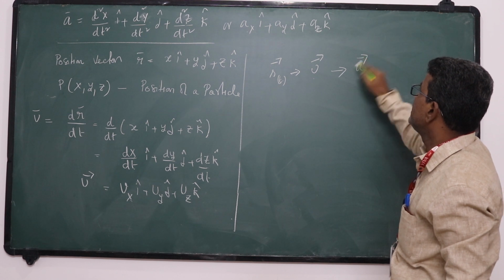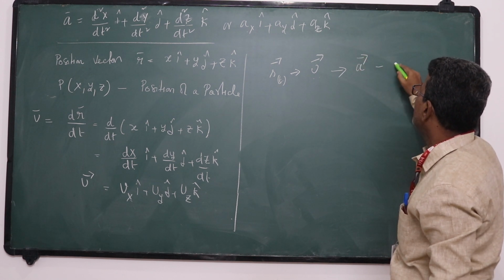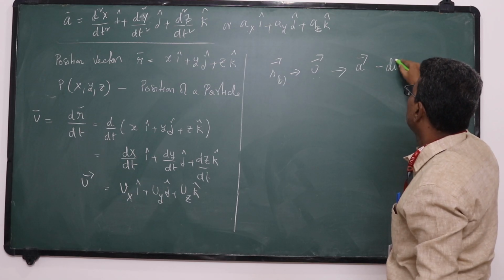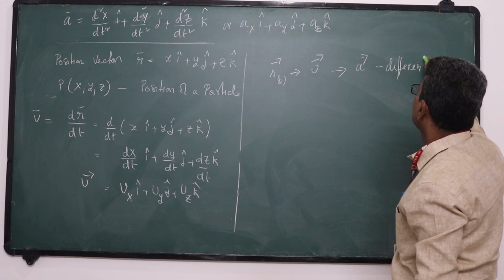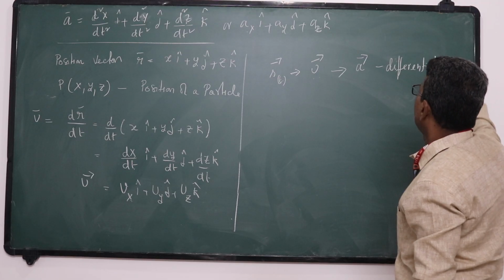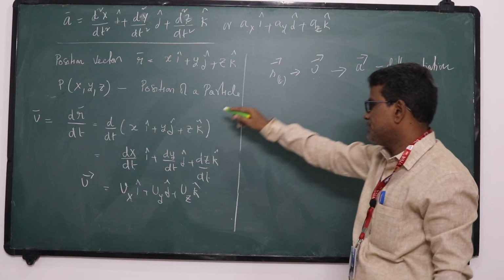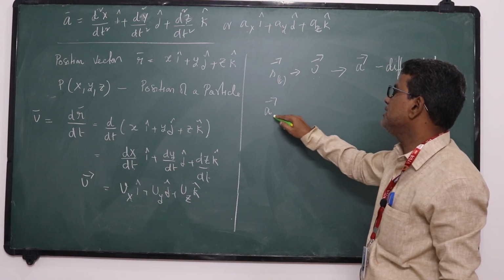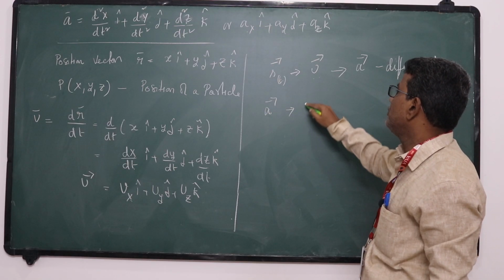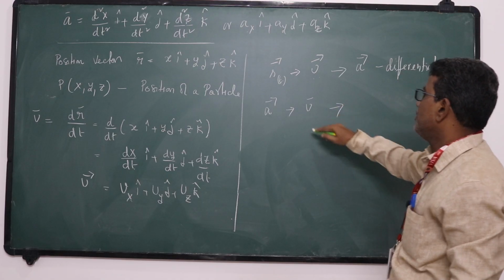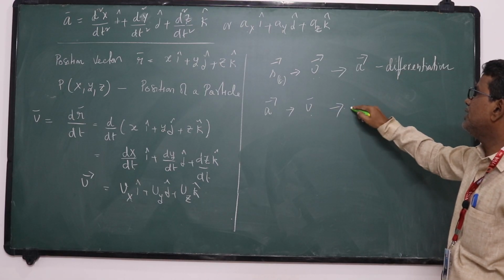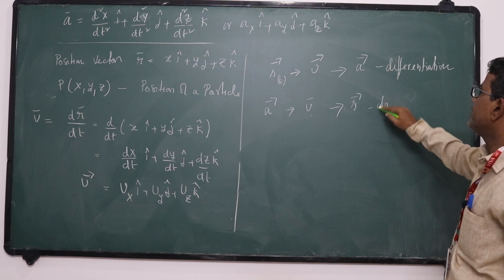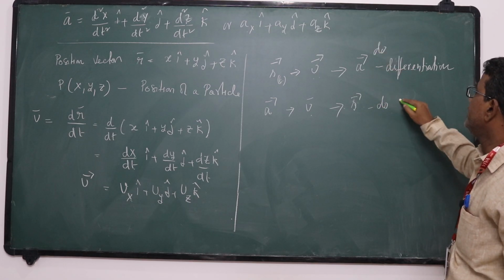Velocity you know that, acceleration you will get by differentiation. Do differentiation, as I showed here. Suppose the reverse, if you know the acceleration as a function of t, you want velocity. Velocity is a function of t, you want its position vector, do integration. Here do integration.